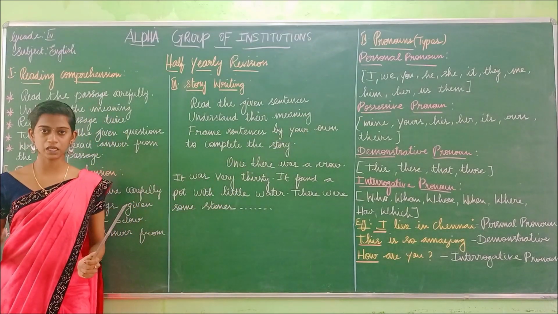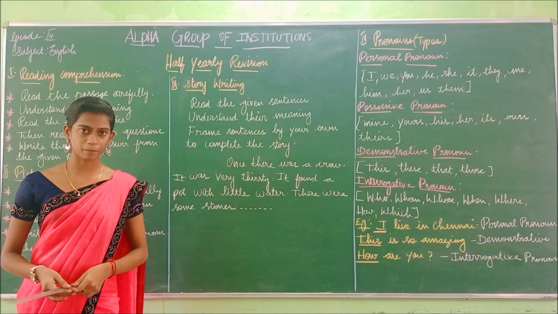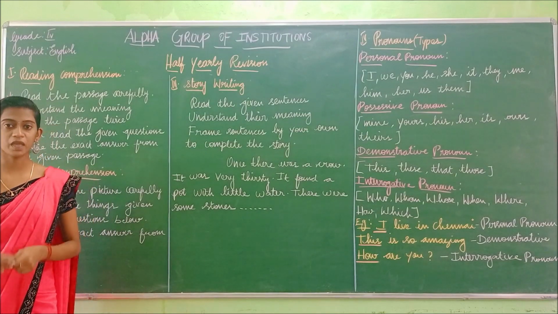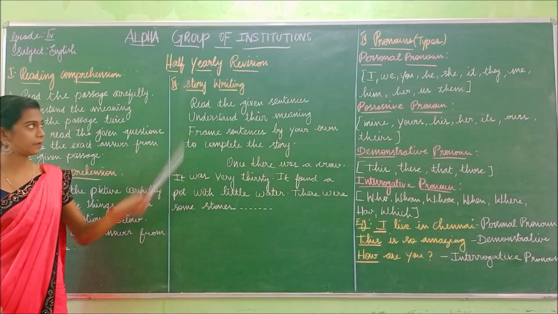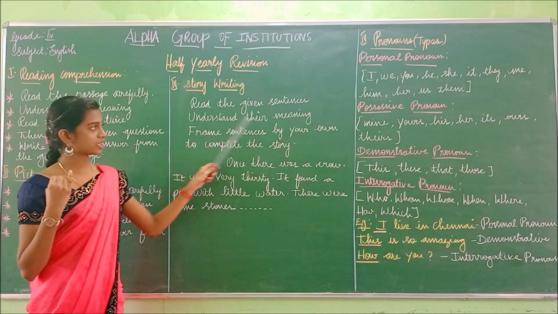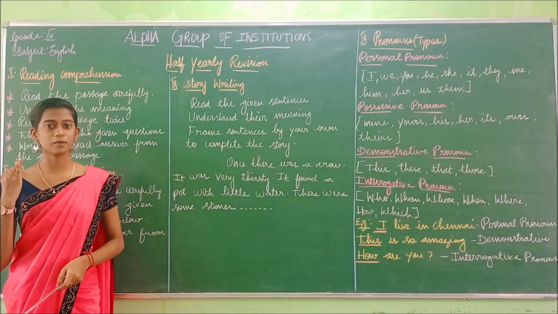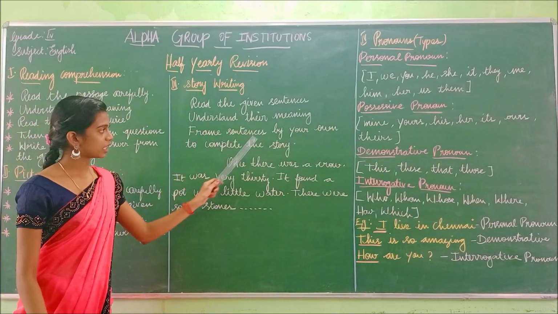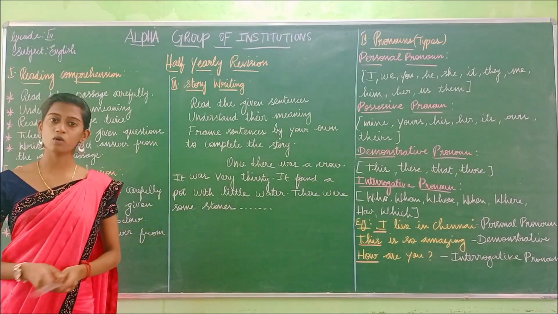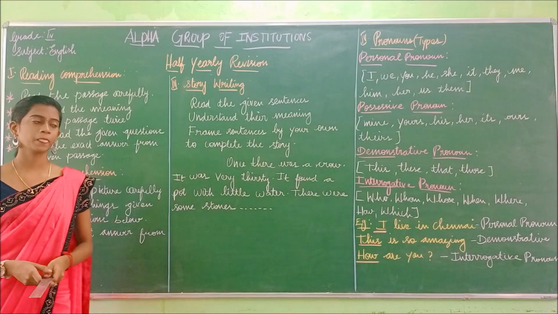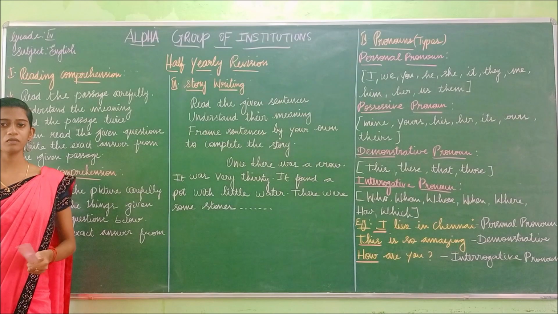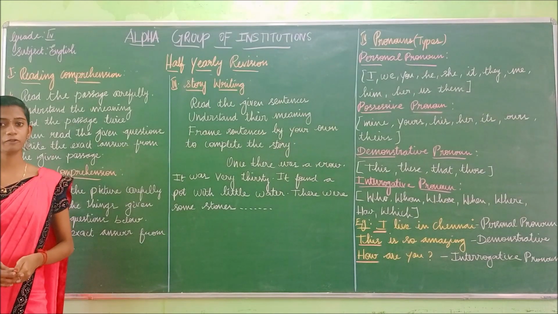The story will be incomplete. So you have to frame sentences by your own to complete the story, and you have to make it a meaningful story. Read the given sentences. So the first point is you have to read the sentences and understand their meaning. Frame sentences by your own to complete the story. And the third point is you have to frame your own story. You can edit your own story and complete it, and you have to complete the story in a meaningful way.